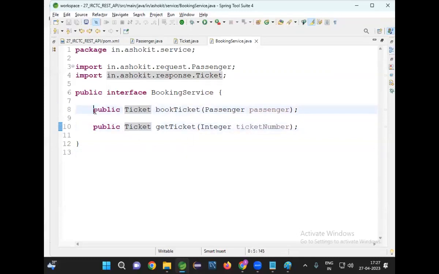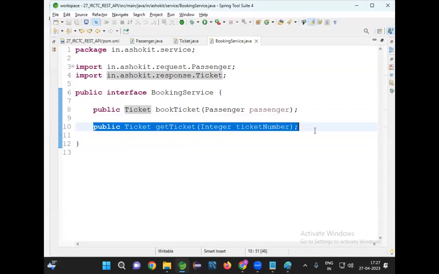So this is used for booking the ticket. After booking completed, now 1 month back you booked ticket. Today you want to download your ticket. For that there should be a method to get the ticket. For example, you want to go to your hometown. 1 month back you booked your ticket. Now you lost that printout. Then what you will do? Again you will go to application, you will give your ticket number and you will download your ticket. So one method to book the ticket, another method to get the ticket.